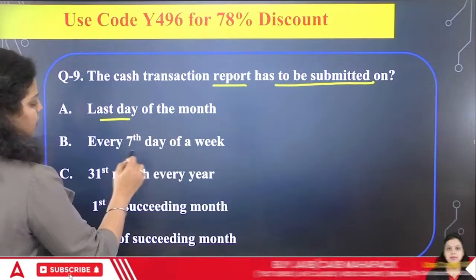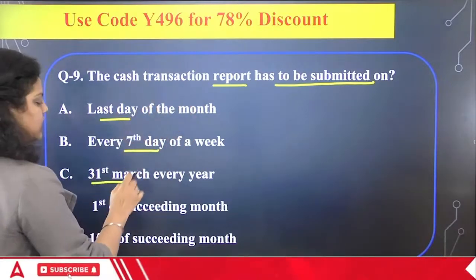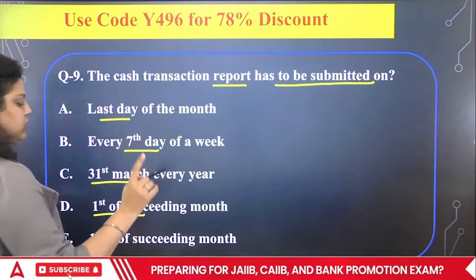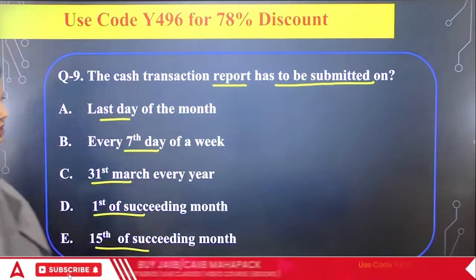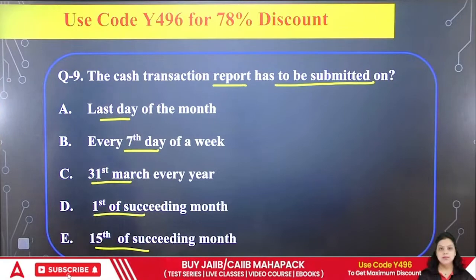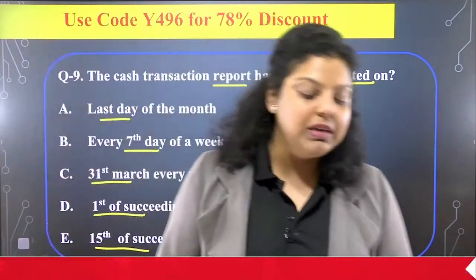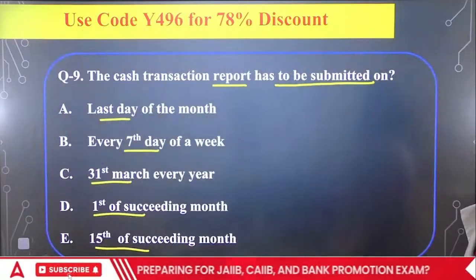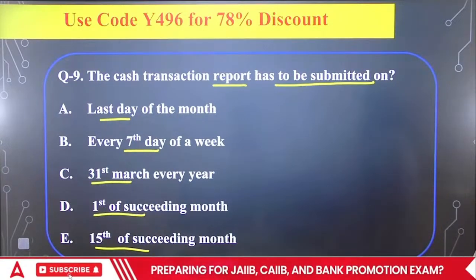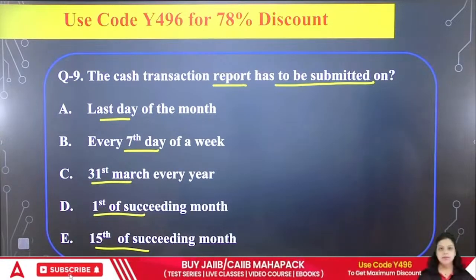Last day of a month, every 7th day of a week, 31st March every year, 1st of succeeding month, 15th of succeeding month. So when the cash transaction report should be submitted to the financial intelligence unit? A, B, C, D or E? Which of the following is correct?